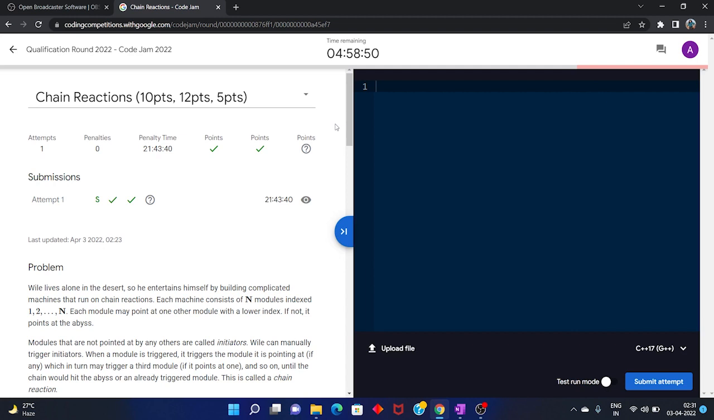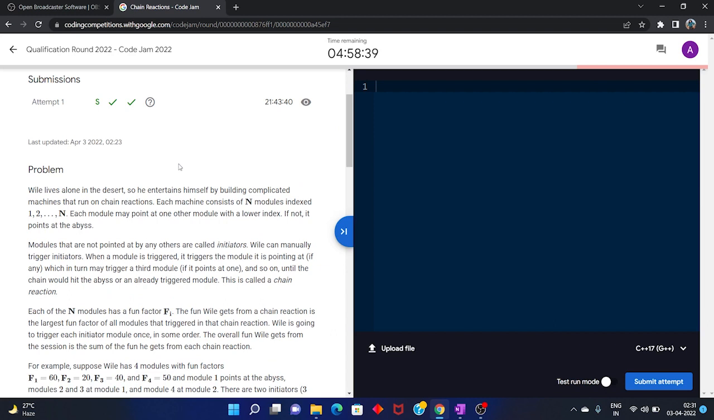So today we will be solving the fourth question, Chain Reactions, of Google Code Jam qualification round 2022. This was a very interesting question. Let's read the problem statement and see how to solve this problem.